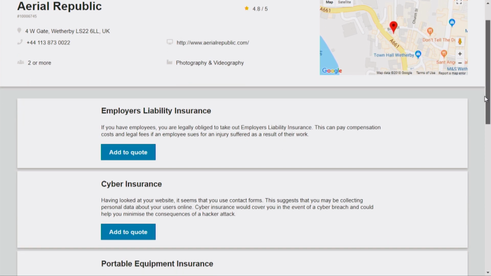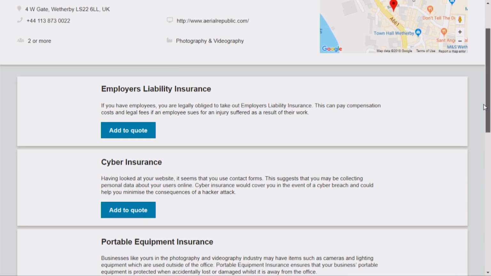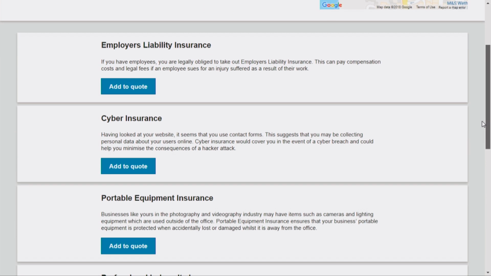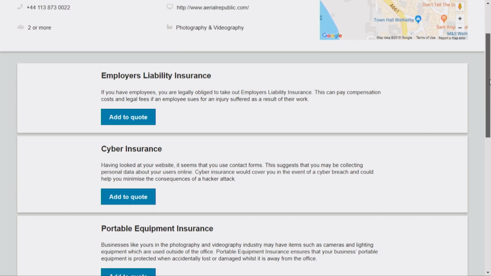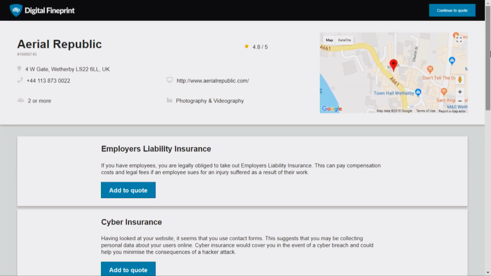So here the business owner can see insights about their own company. For example, this is a photography, videography business, and therefore we can find data on their website indicating that they need portable equipment insurance. So we give them a reason to buy, we give them a clear way of adding to quote, and when they add to quote, they can either continue the customer journey on our partners' websites, or they can use our white label solution to make sure we can complete the journey directly online. This helps both with cross-selling and it increases conversions, so more small businesses are covered in broader ways.